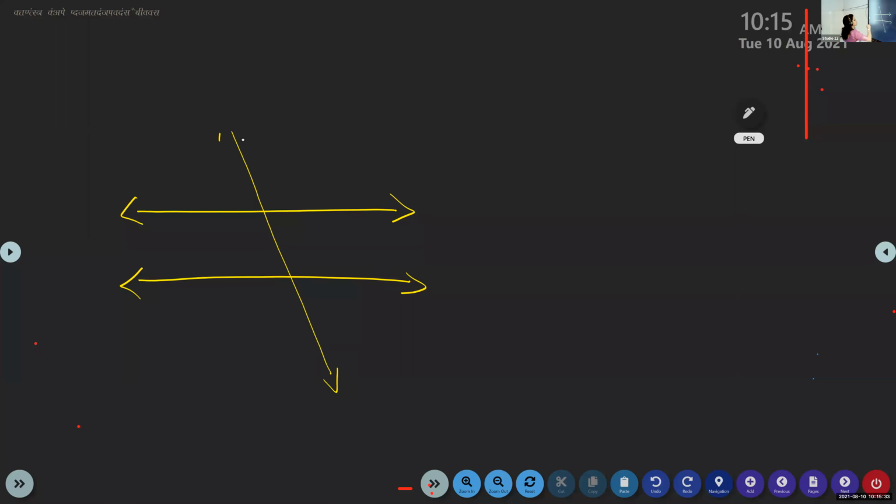Okay, so if 2 parallel lines are intersected by a transversal, you see the corresponding angles are equal, then alternate interior angles are equal, and co-interior angles will make supplementary angles. Ma'am, so how many degrees? 180 degrees. So we can write: co-interior angles make up supplementary angles, add up to 180 degrees. That is it. Co-interior angles add up to 180 degrees.